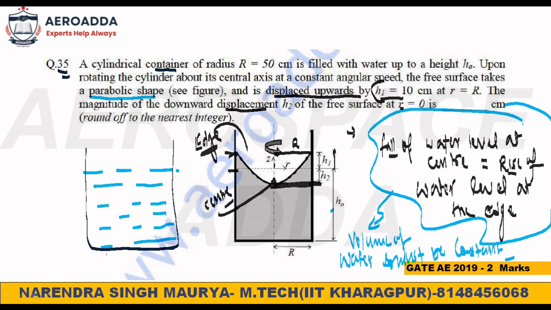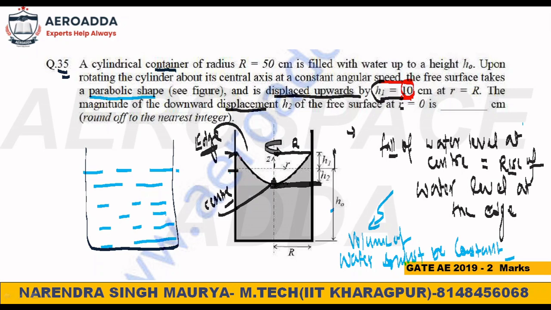It is in centimeters. This is a fill in the blank. Here we have to fill it in. What will be the answer then? Any idea? If the amount of rise of water, or water displaced in the upward direction, is 10 centimeter, then what will be the fall at the free surface, H2?